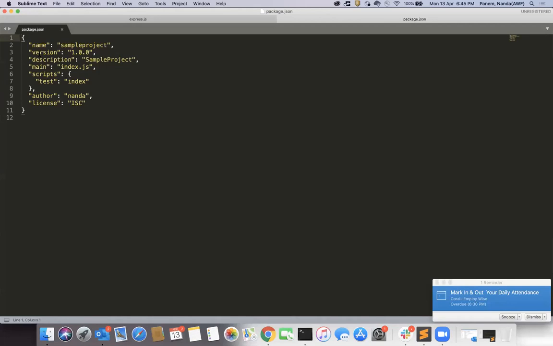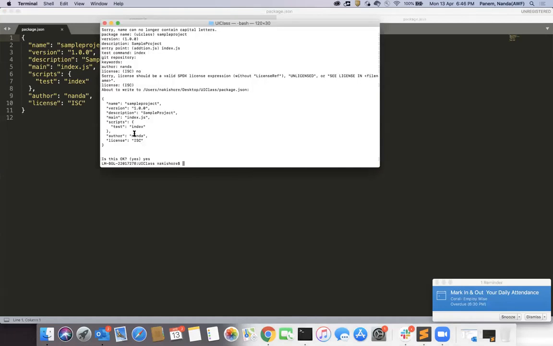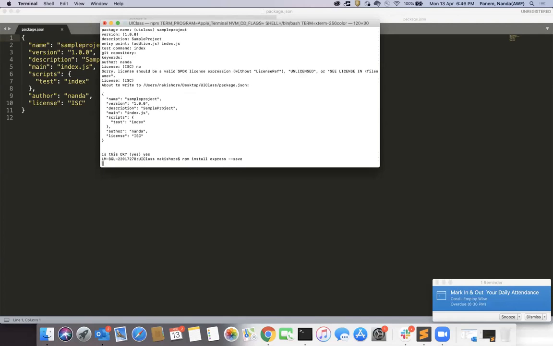So when you want to add a package to this project, you can go to the command prompt and provide npm install express hyphen save, and just press enter.